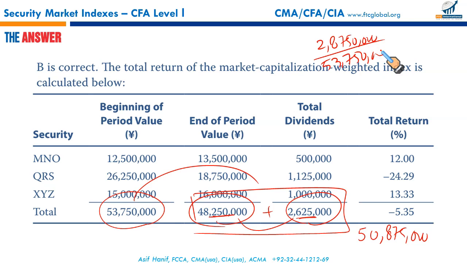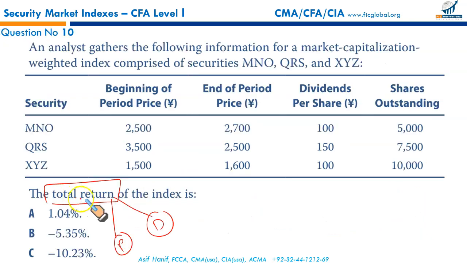It gives you negative 5.3488, which is approximately negative 5.35. So this is the market total return in value of the index, that is negative 5.35. That makes B the correct option.